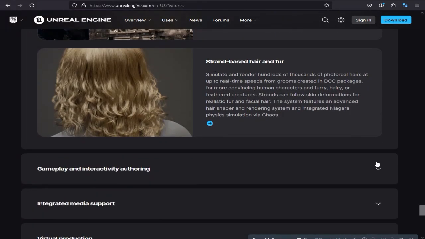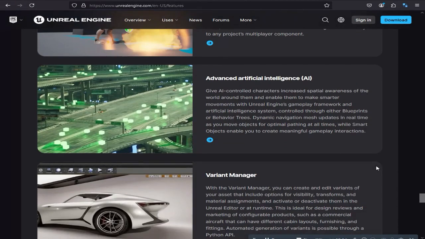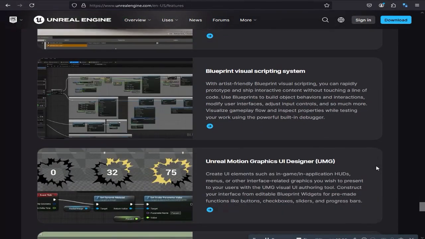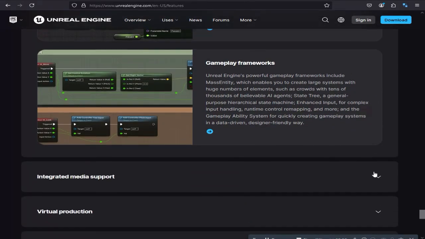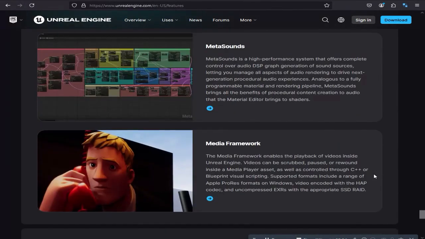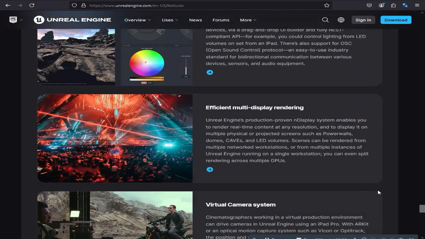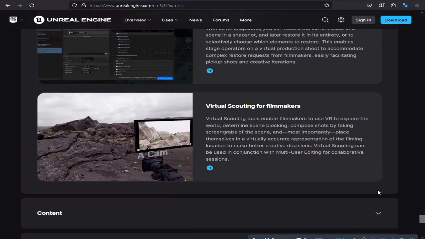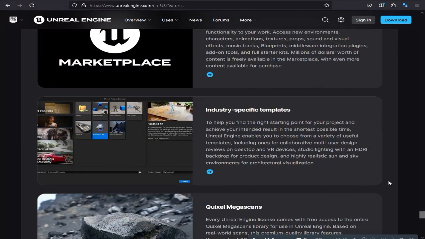So, how do Unity and Unreal Engine stack up against each other? Ease of use. Unity is often praised for its user-friendly interface, making it a great choice for beginners. Its comprehensive documentation and extensive community support make learning Unity relatively straightforward. Unreal, on the other hand, has a steeper learning curve, but offers powerful visual scripting through blueprints, which can be a game-changer for those who prefer not to write code.